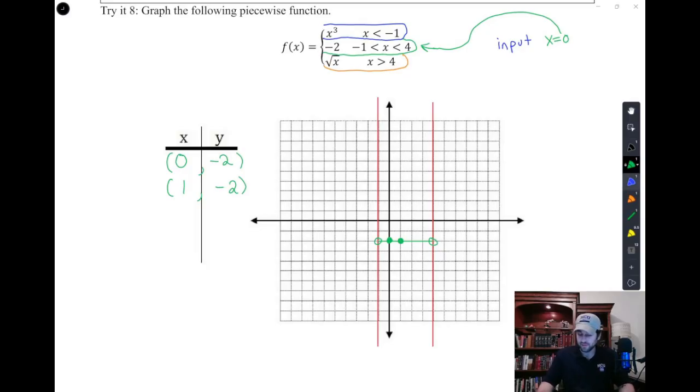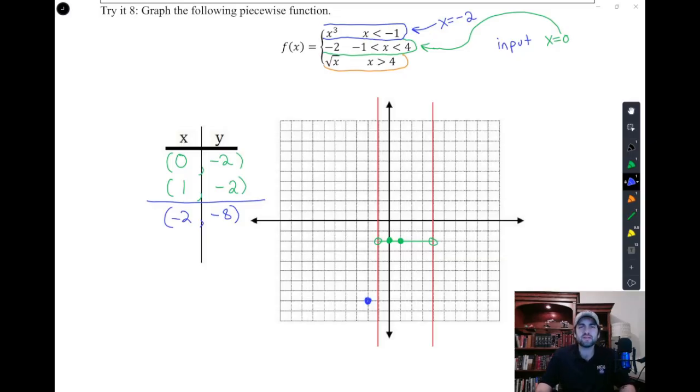So maybe we'll change to a different color. Let's try the blue function. We need to pick some points that we think are going to fall into the blue category. So x has to be less than -1, so let's just try x equals -2. And if we plug and chug -2 in, we get -8, because -2 times -2 times -2 is -8. And so I'm going to plot -2, comma, -8 on the graph.